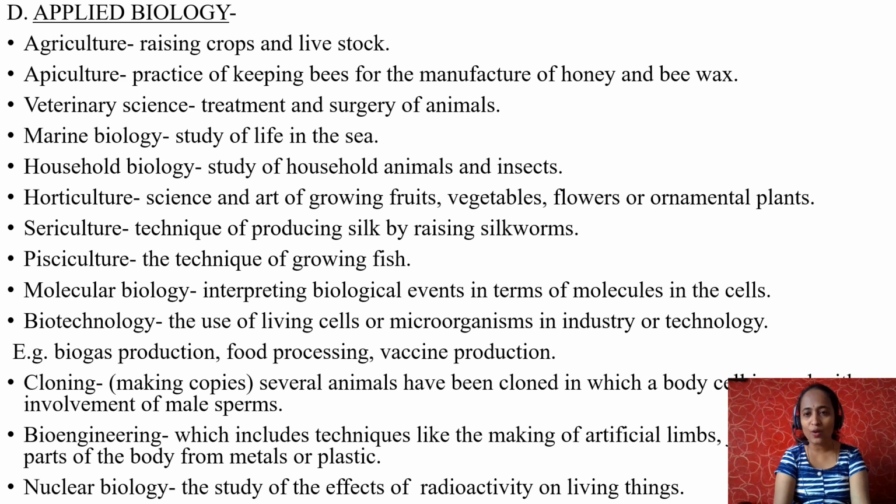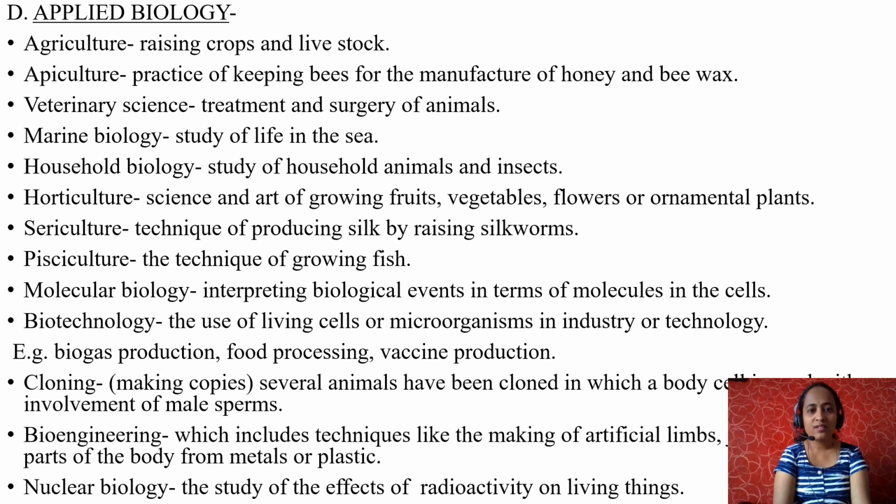Cloning. What is meant by clone? Making Xerox copies. In cloning, several animals have been cloned in which a body cell, only a single cell, is used without the involvement of male sperm. Bioengineering. What is bioengineering?